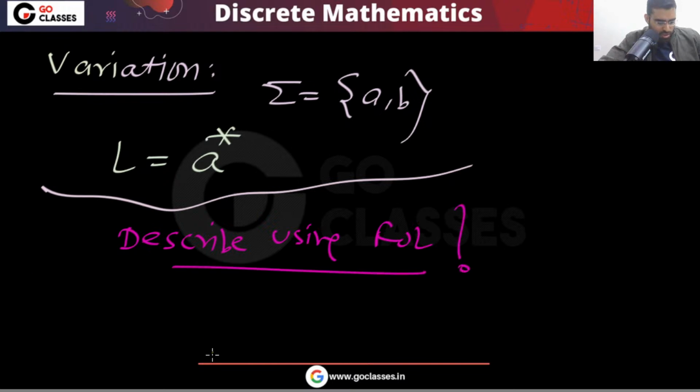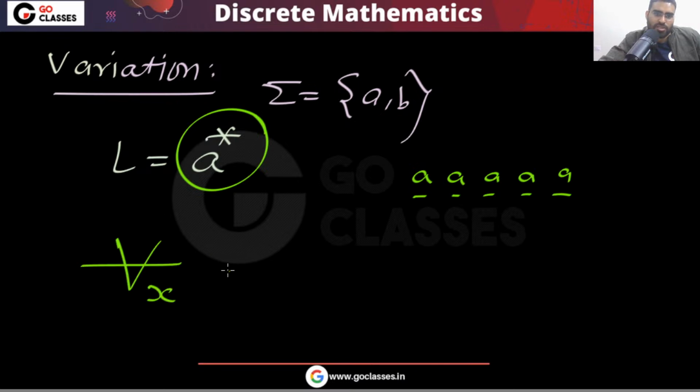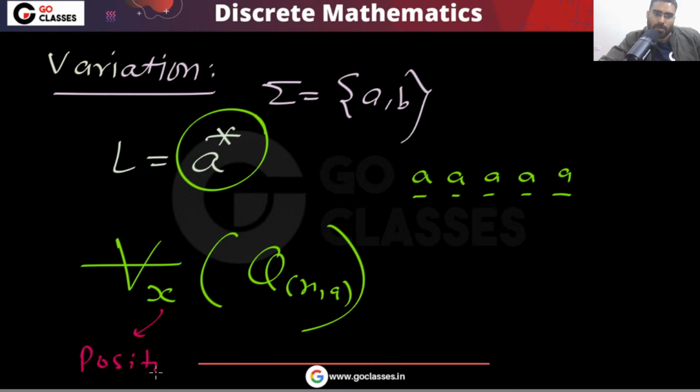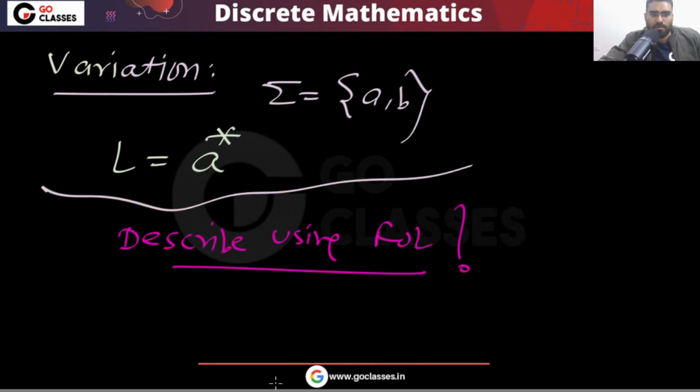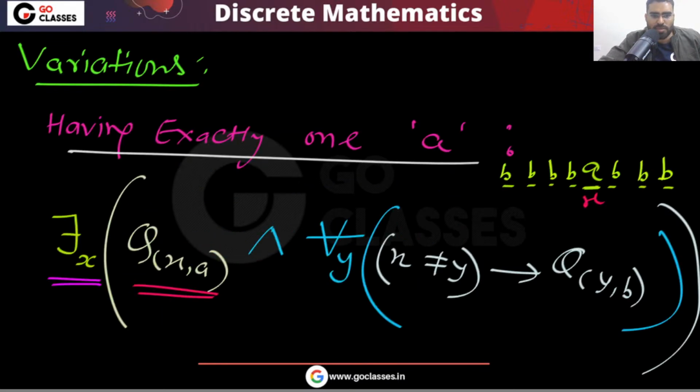Describe using first order logic. How will you describe using first order logic? So basically A star, it means everything must be A, right? All the positions must be A. Every position. So for all the positions, you are saying they must be A. Okay? So you can see this is your answer. All the positions must be A.